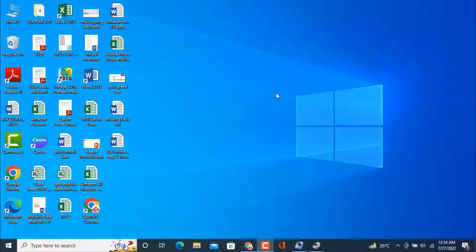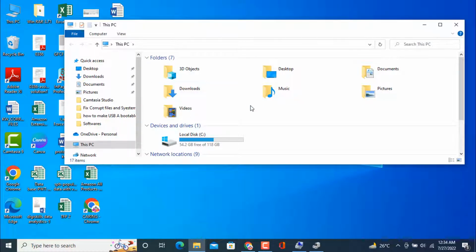First of all, I am going to open the properties of my PC by clicking on this icon of this PC. You see only one drive is available to see, that is C drive, which is SSD. Before this, I had one HDD drive on my laptop which has a capacity of 500 GB. To boost up the speed of my laptop, I have replaced the HDD with the SSD.